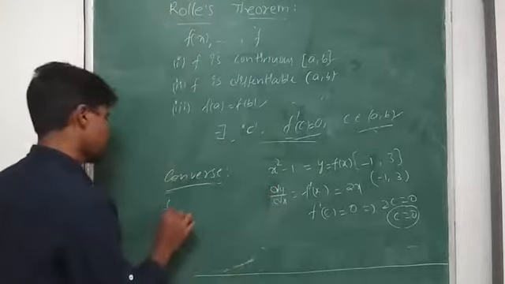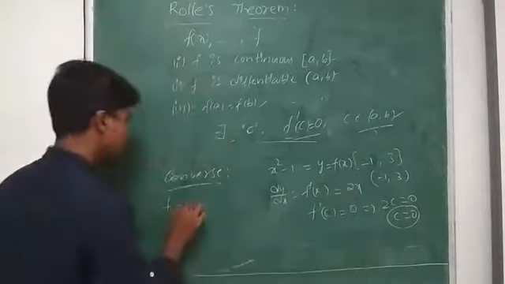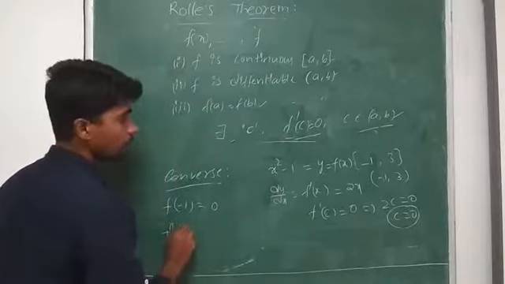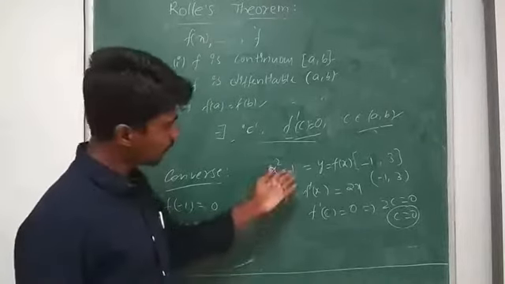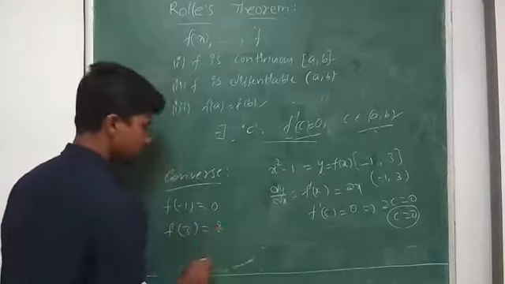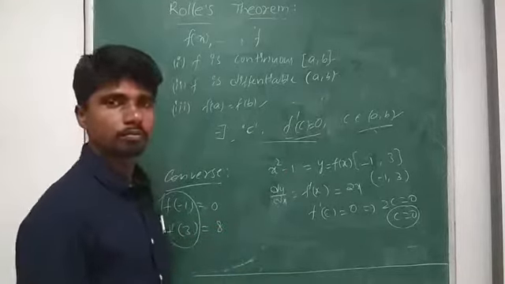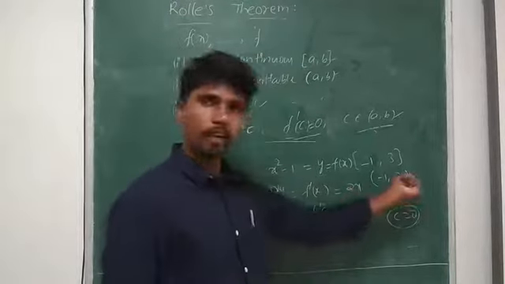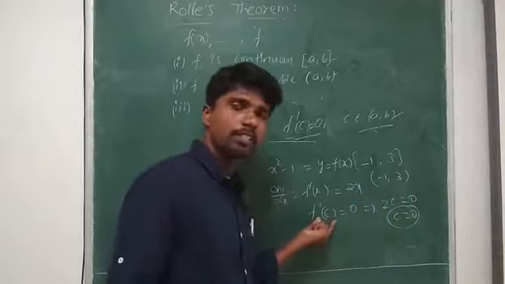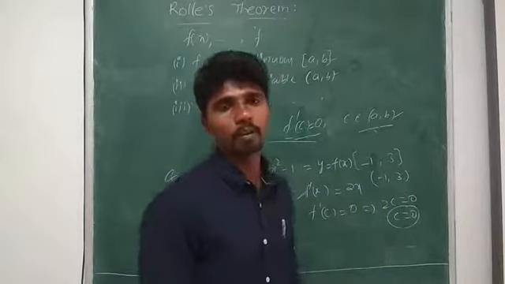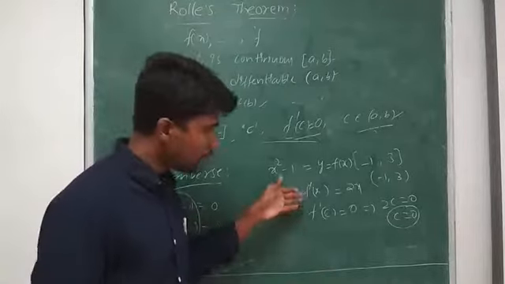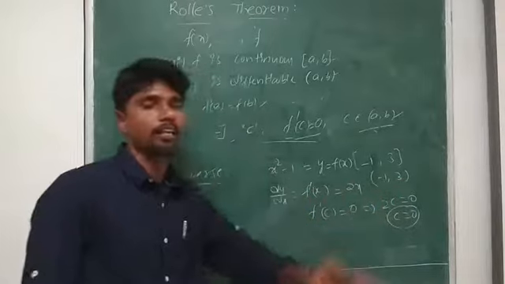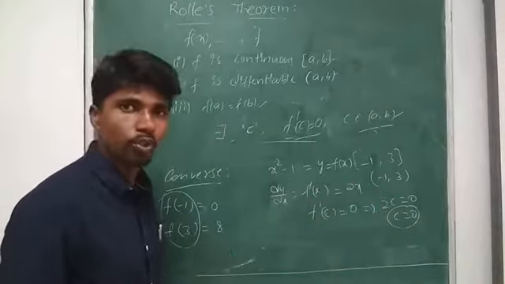See, f of minus 1. What is f of minus 1? Minus 1 whole square, 1 minus 1, 0. What is f of 3? f of 3, 9 minus 1, 8. Are these two equal? No. But even though these two are not equal, we got a point which lies in between minus 1 comma 3 and which makes f dash of c, means f dash of x, as 0. So if f dash of c is 0, there exists a c which lies in between minus 1 comma 3. At that time we cannot say it follows Rolle's theorem.